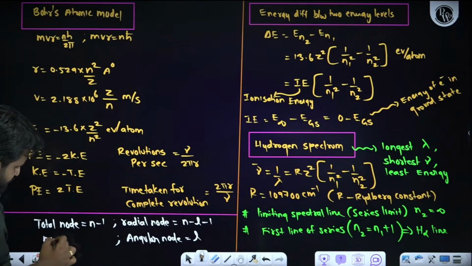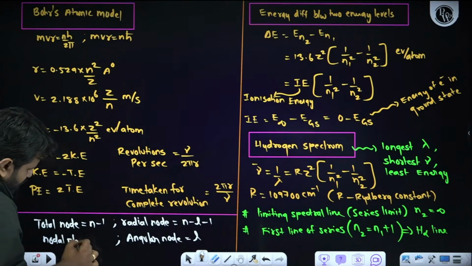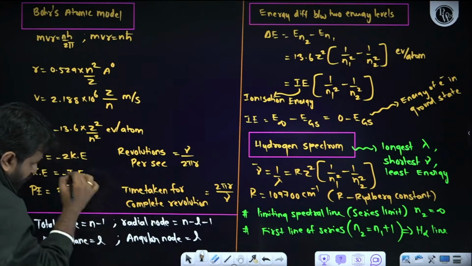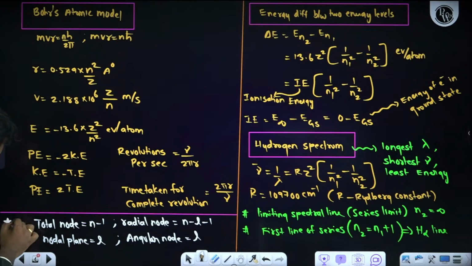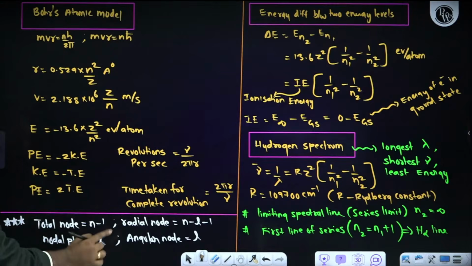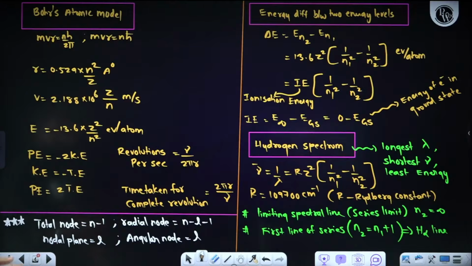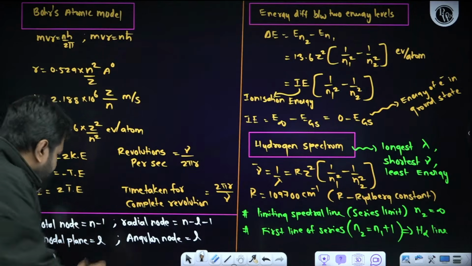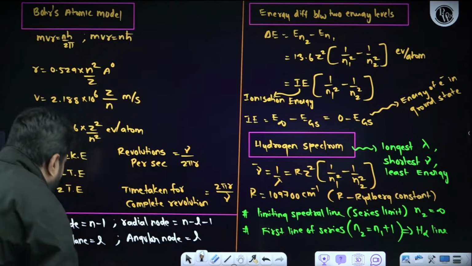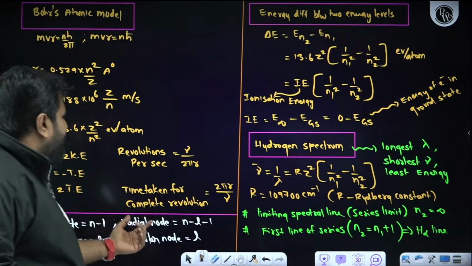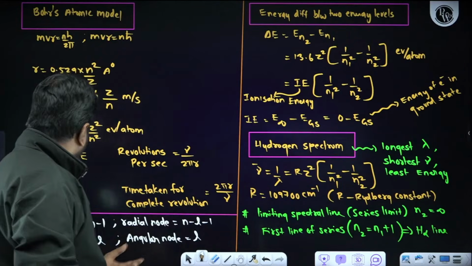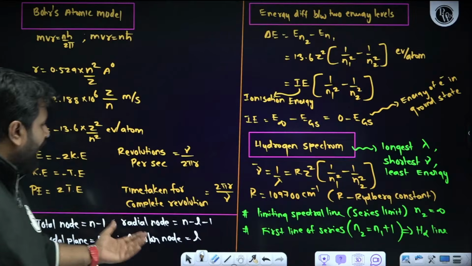What is nodal plane? Nodal plane will be equal to the azimuthal quantum number. These four things are very, very important. So total node is nothing but n minus 1. Radial node is nothing but n minus l minus 1. Nodal plane is l. Angular node is l.